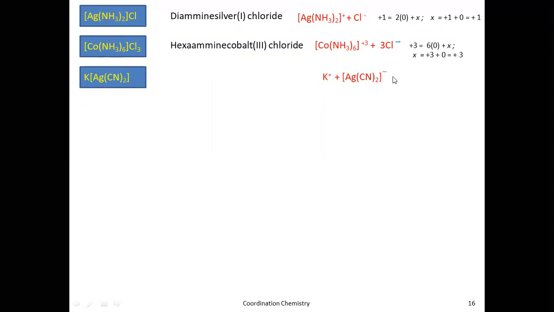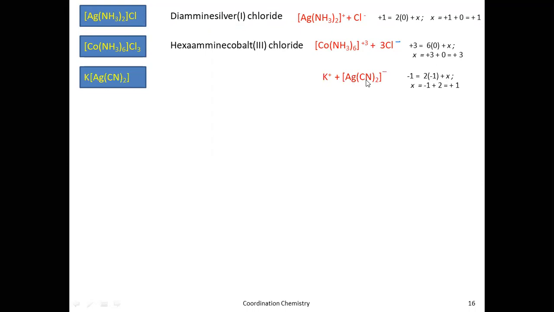Now how do you calculate the charge on this coordination sphere? You have to take only this coordination sphere while calculating the charge on the central metal atom, silver. What is the charge here? -1 is equal to, how many ligands are there? 2. In brackets, you have to write the charge on that ligand. What is the ligand here?